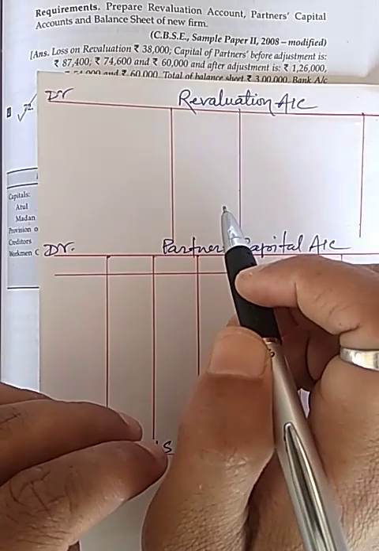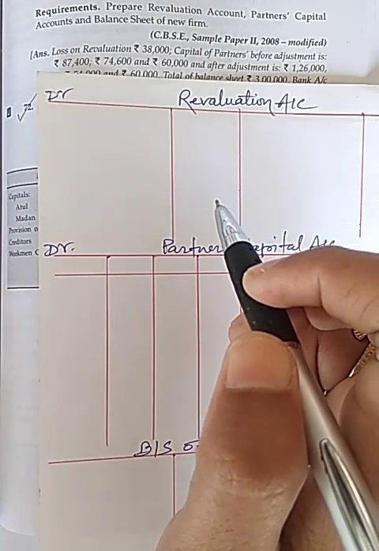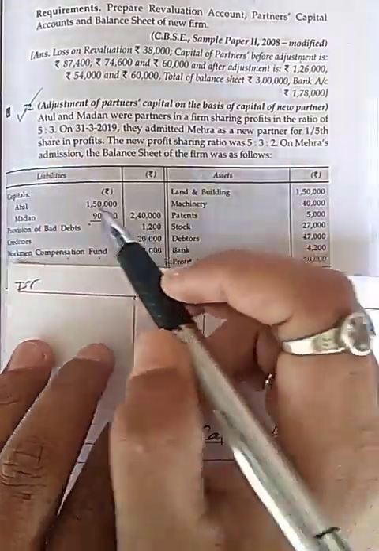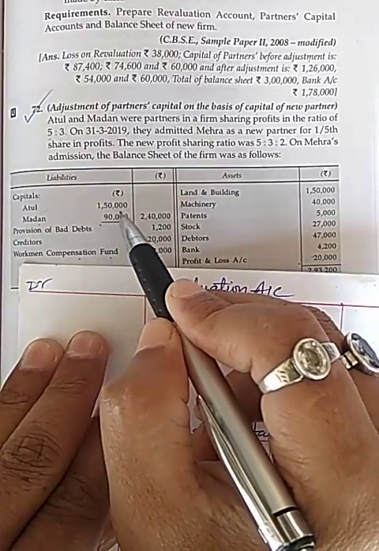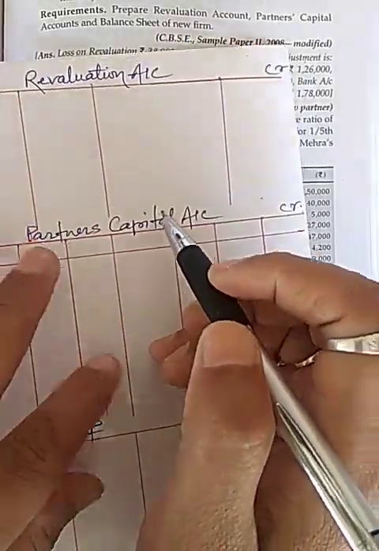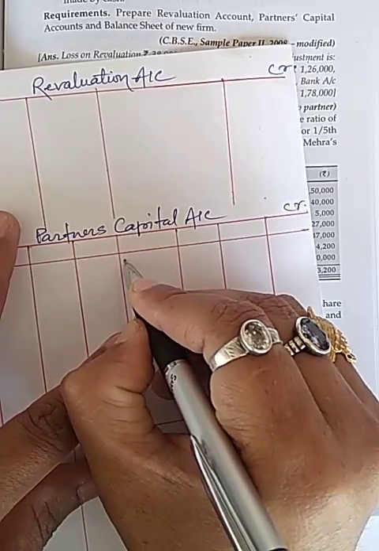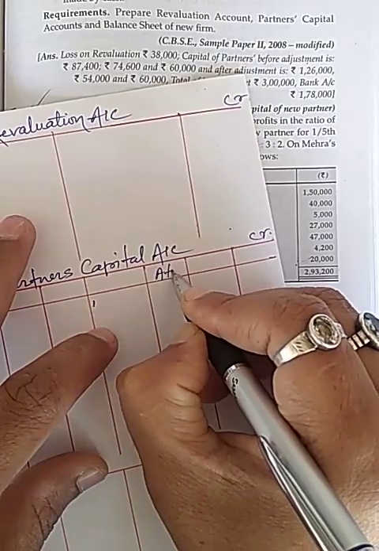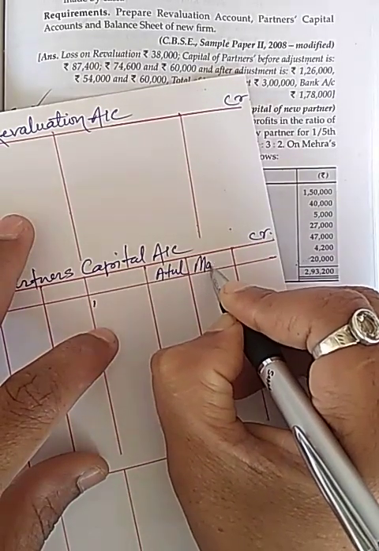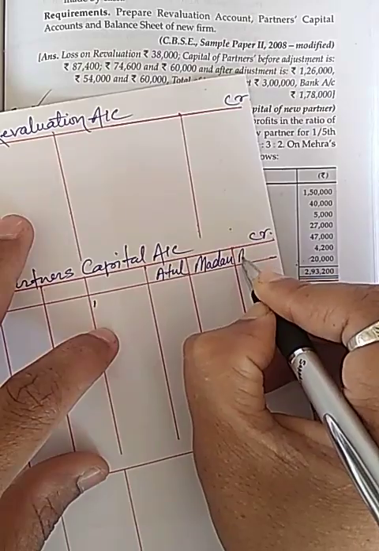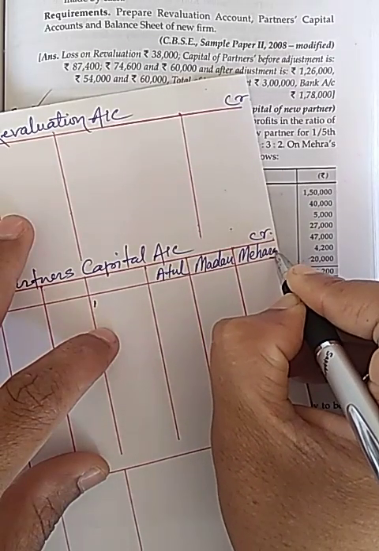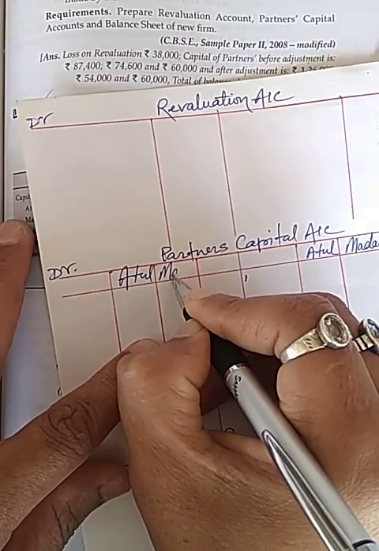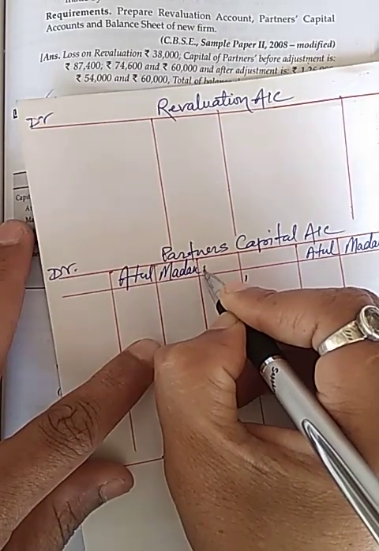First point says capital of Atul and Madan, 1,50,000 and 90,000. I will transfer to capital account Atul, Madan and Mehra.